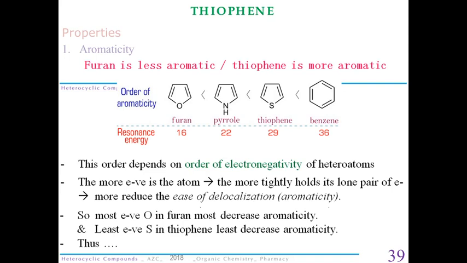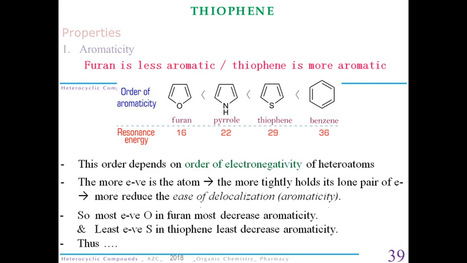While in the case of furan, pyrrole and thiophene, we have one heteroatom other than the carbon atoms. So the distribution will not be uniform. Now, if the heteroatom is more electronegative than the carbon, then it will hold the pi electrons more tightly and will lower the ease of delocalization.